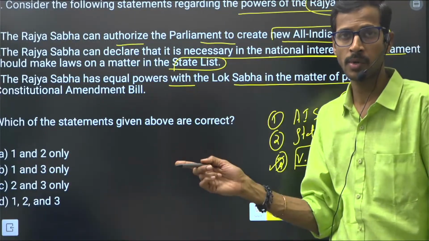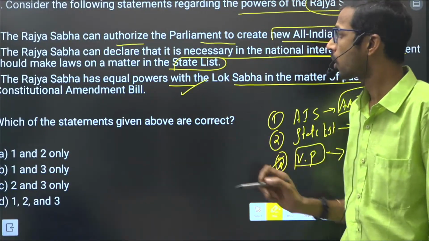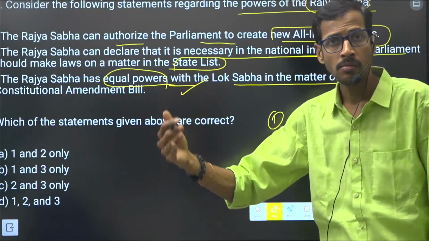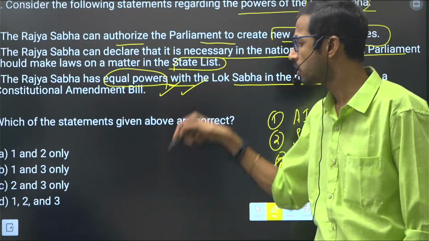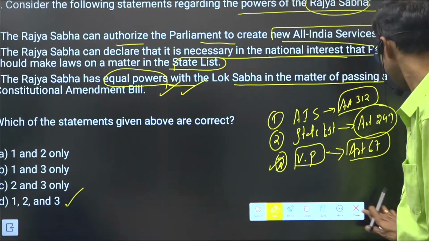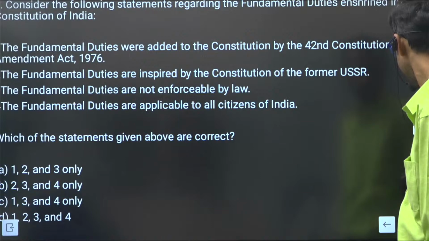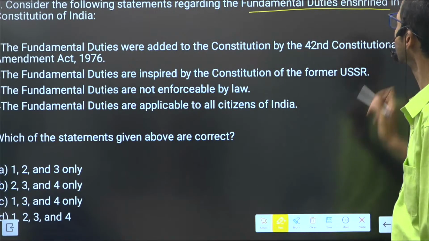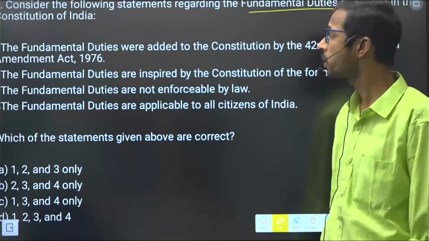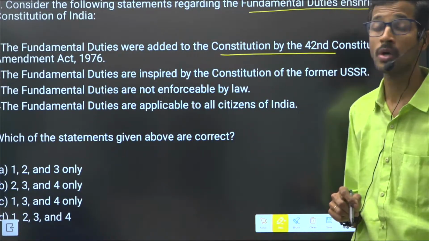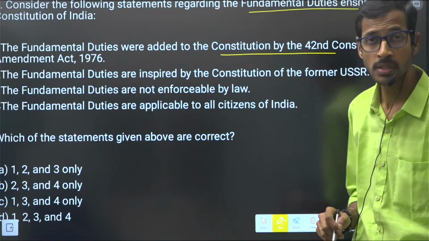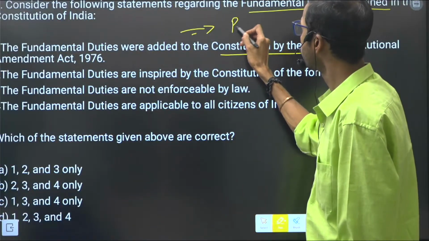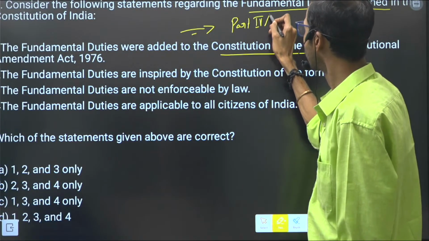Lok Sabha and Rajya Sabha have equal powers regarding the constitutional amendment bill, but regarding money bills they do not have equal powers, right? So all these statements are correct. Next question regarding polity test 4, the 7th question related to the fundamental duties enshrined in the Constitution of India. Fundamental duties were added to the Constitution by the 42nd Constitutional Amendment Act 1976. Is it correct? Yes, it was added to the Constitution by including Part 4A, right?